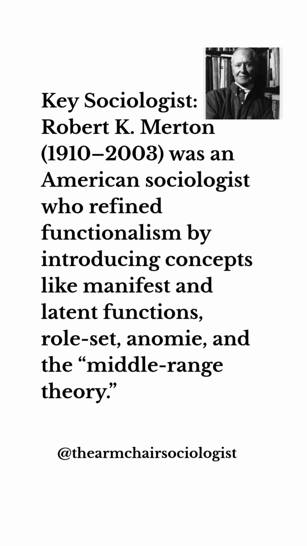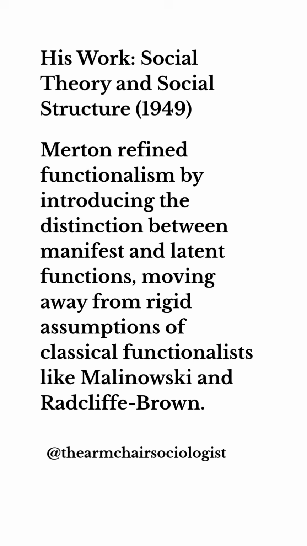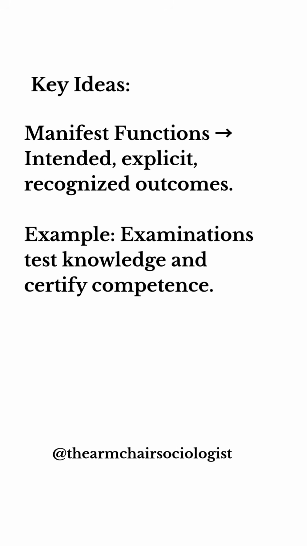Robert Merton was an American sociologist. He refined functionalism by introducing concepts like manifest and latent functions, role set, anomie, and the idea of middle range theory. In his book Social Theory and Social Structure, published in 1949, Merton moved away from the rigid assumptions of earlier functionalists like Malinowski and Radcliffe-Brown. He introduced the distinction between manifest and latent functions.